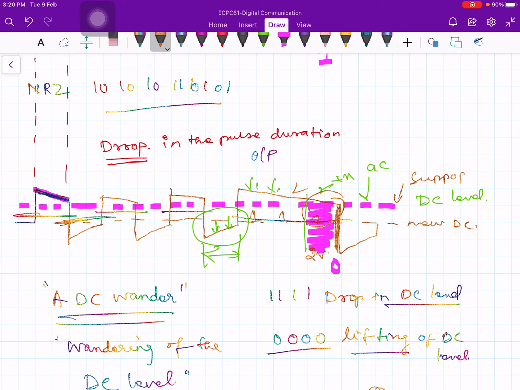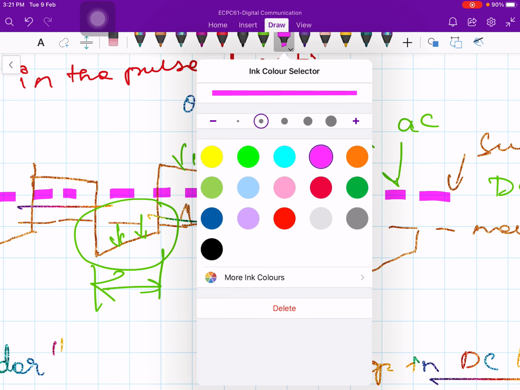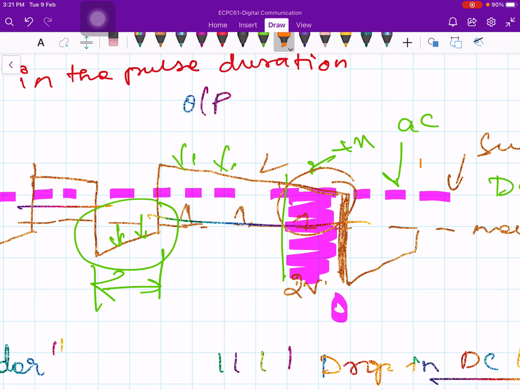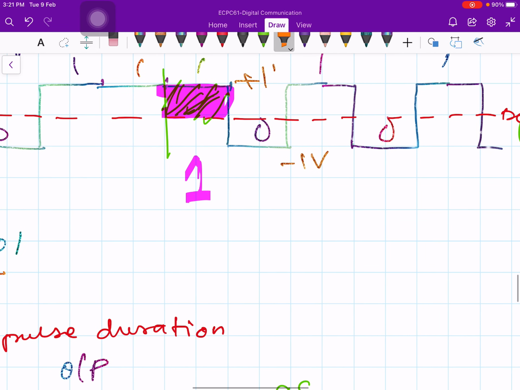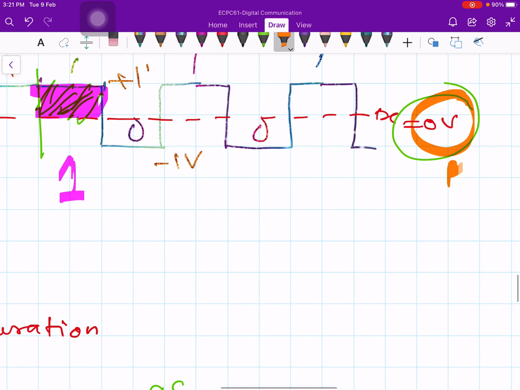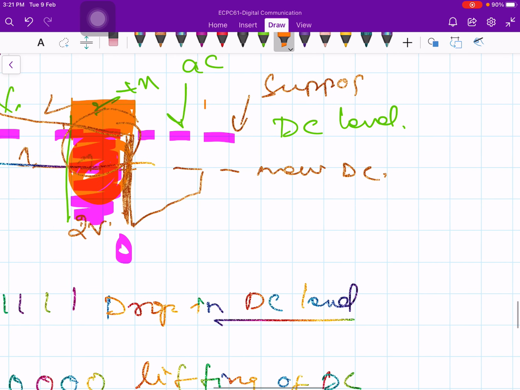Okay, because of this shifting in the pulse location, actually if I enlarge it, the pulse here has to be like this. Originally this is my area, but now the area has gone down to here. That is not supposed to be there. But originally the DC component is 0, right? DC voltage is 0, therefore power is 0 watt. But here, because of the shift in DC, the power is wasted here.